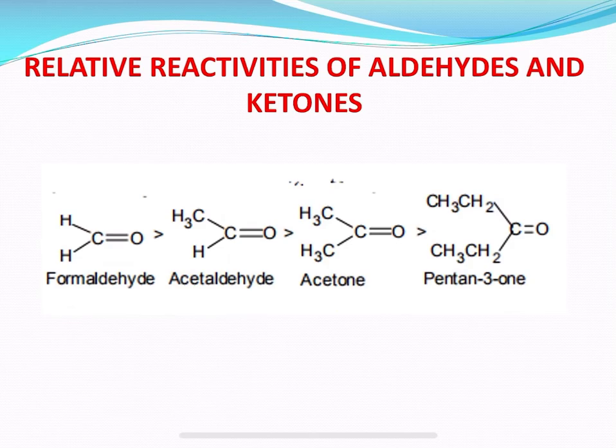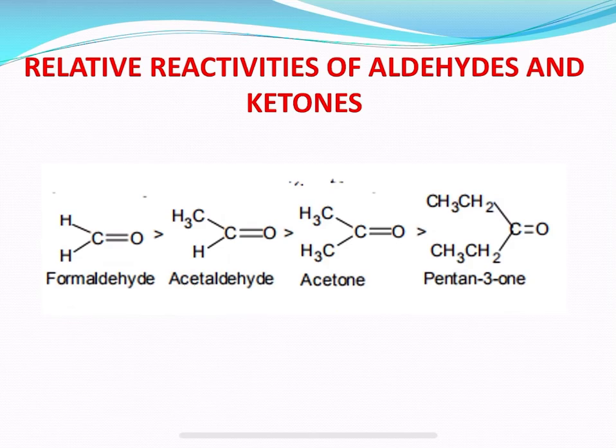Among ketones, the larger the groups R and R dash, the greater is the steric hindrance. For example, diisopropyl ketone is less reactive than acetone, and di-tertiary butyl ketone is still less reactive. That means the larger the groups R and R dash in ketones, the greater is the steric hindrance.